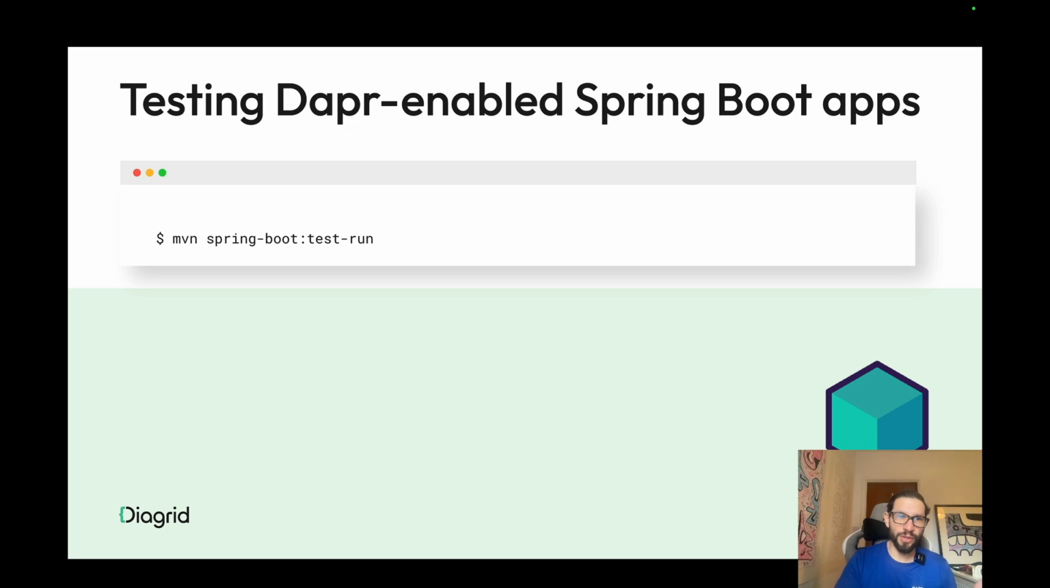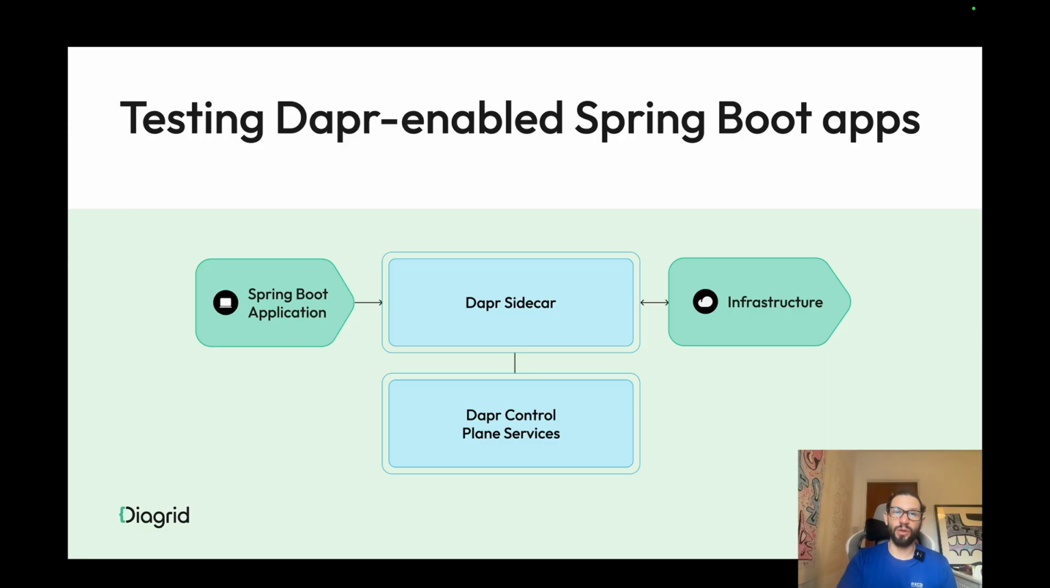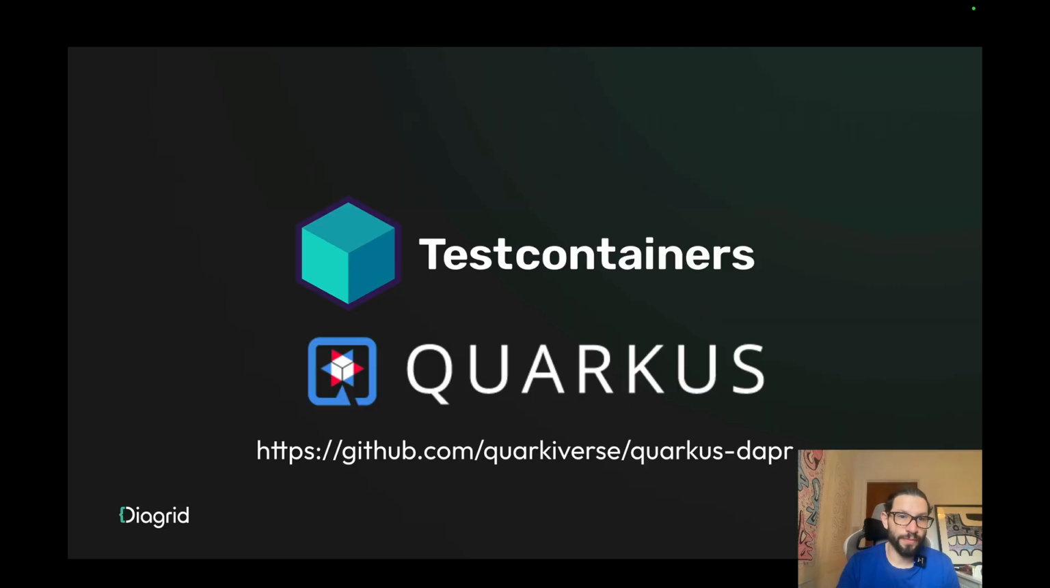Then, whenever you want to test your applications locally without installing any other CLI or tool, you just run the Spring Boot test run, and this will bootstrap the application using Testcontainers and the Dapr integration. We will look into more details about how to configure this further on. How does it work? Whenever you start your Spring Boot application, Testcontainers will bootstrap the Dapr sidecar and some Dapr control plane services and connect to any infrastructure that you want to connect from your Dapr components.